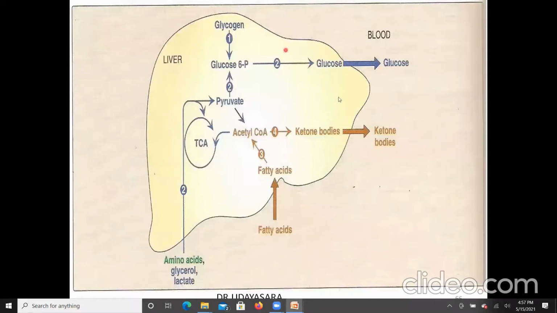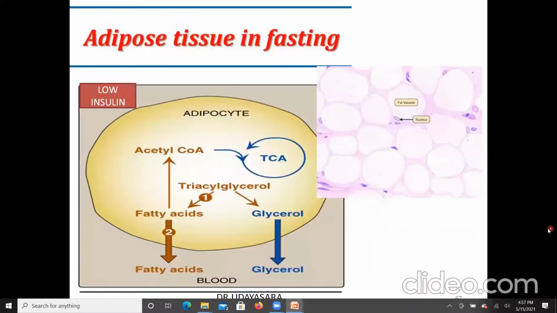So these are the metabolic changes in the liver. Glycogenolysis will occur, gluconeogenesis will occur, and ketone body synthesis occurs, which we will teach you later. Next, we'll see the changes in the adipose tissue in the fasting state.